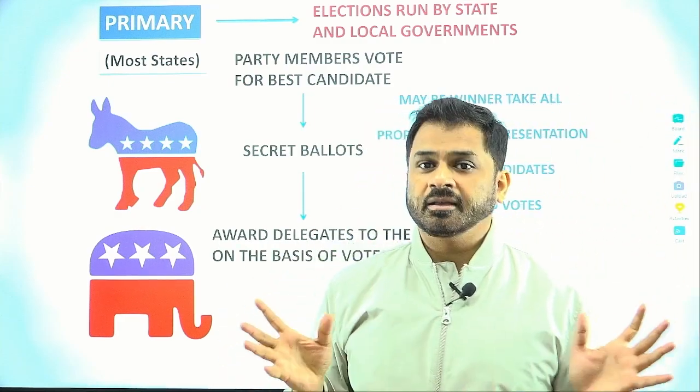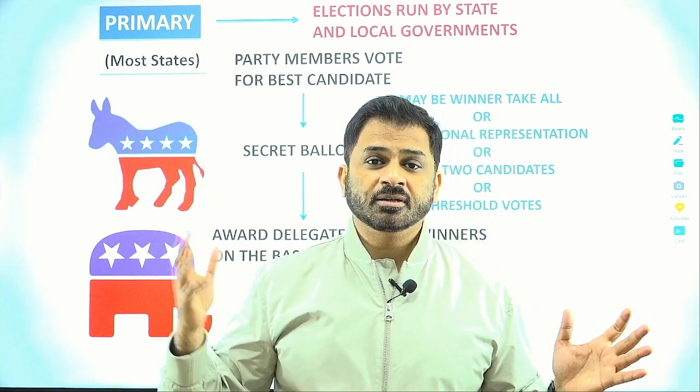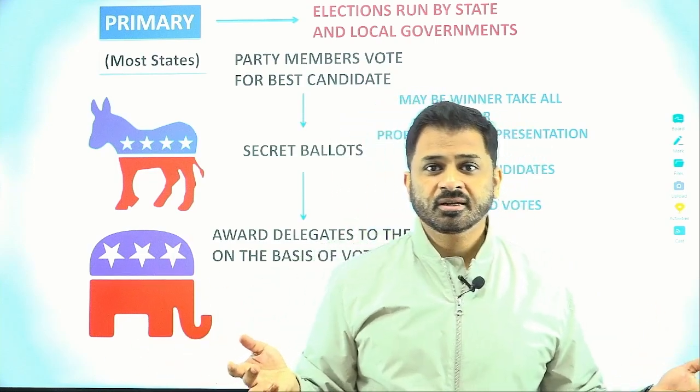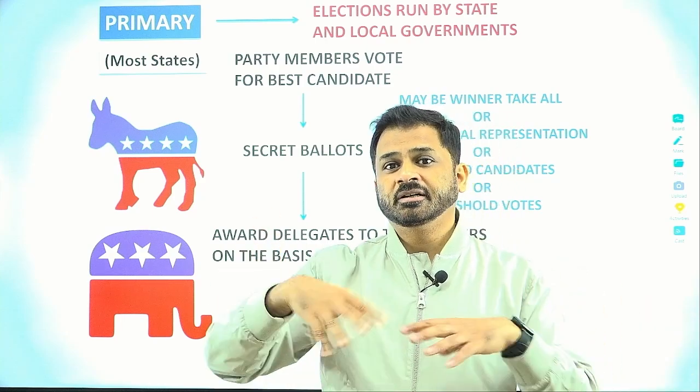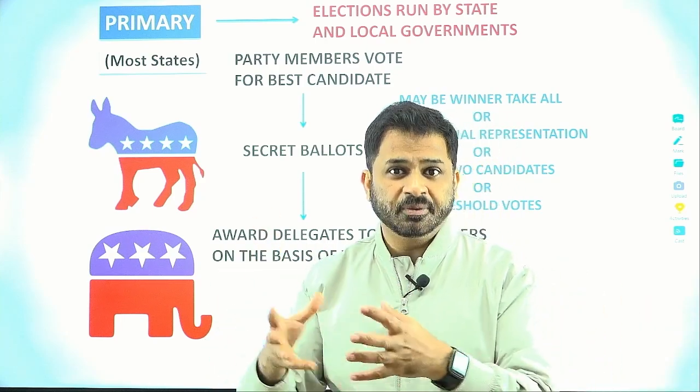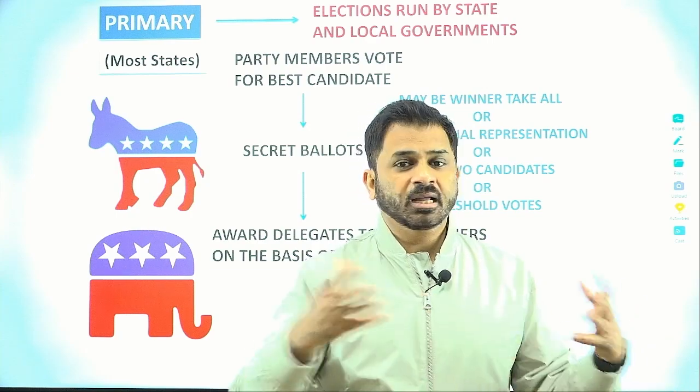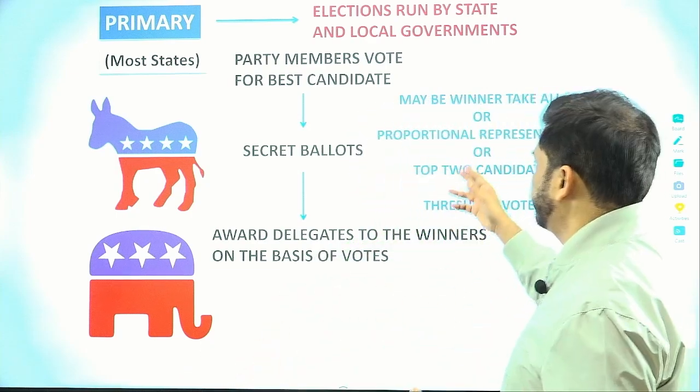Suppose there are 3 candidates and the people have voted. The first candidate has got 40%, the second 30%, and the other one 30%. So that means 40% of the delegates will be representing this candidate, 30% the second, and 30% the third. So depending upon the proportion of votes, the delegates are allocated.